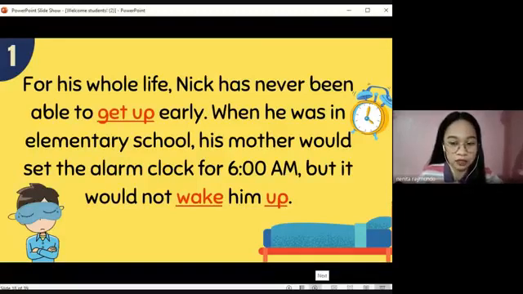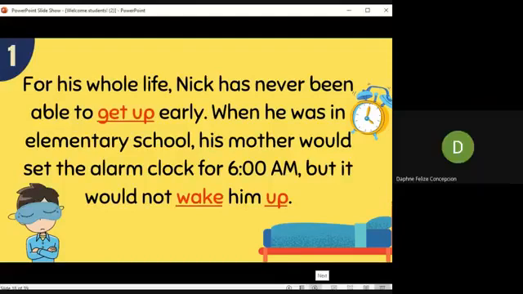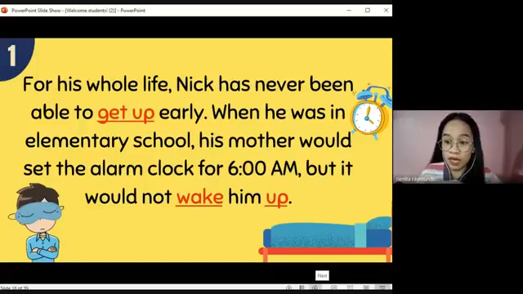Okay, so that is the first multi-word verb. Now, Daphne, based on the sentence, what do you think is the meaning of get up? Nick can get out of bed physically. Okay, that's correct. When we say get up, it means to physically get out of the bed, right?